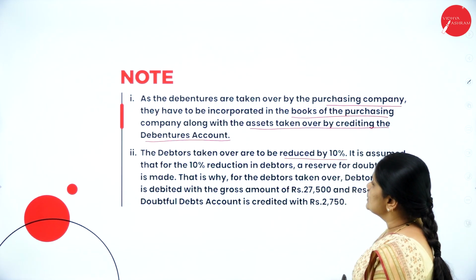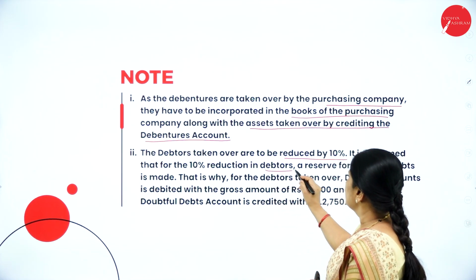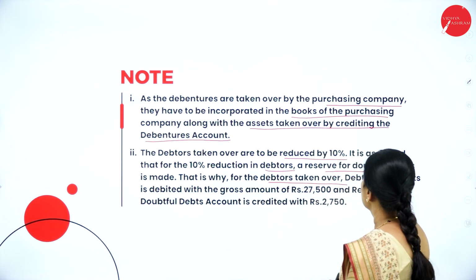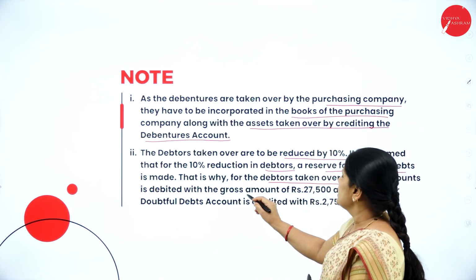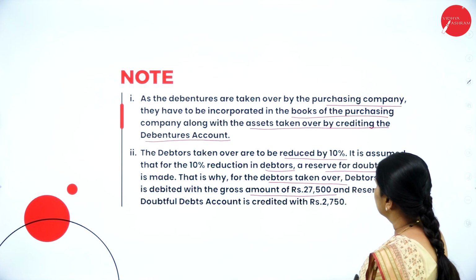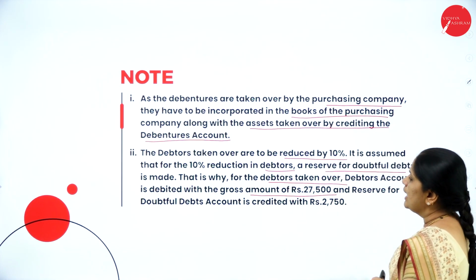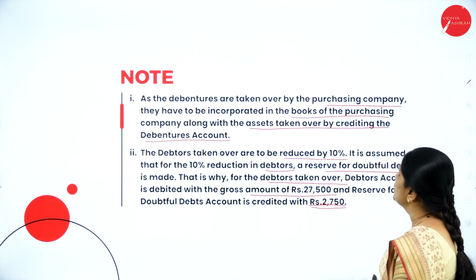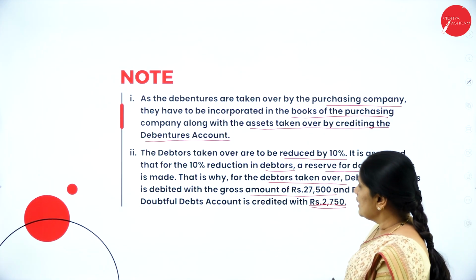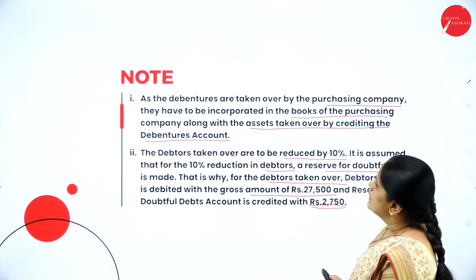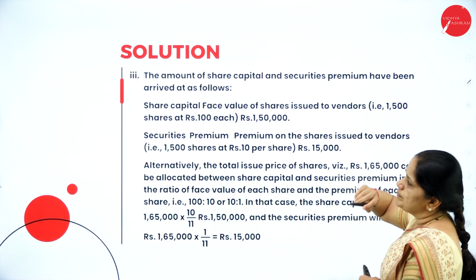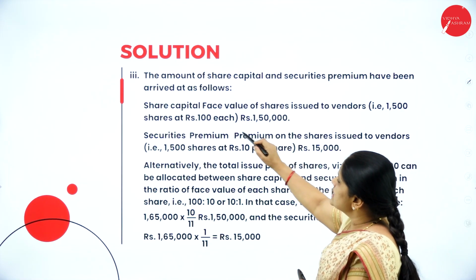So it is assumed that 10% reduction in debtors is a reserve for doubtful debts. That is why for debtors taken over, debtors account is debited with the gross amount of 27,500 and the reserve for doubtful debts is credited with 2,750 rupees.